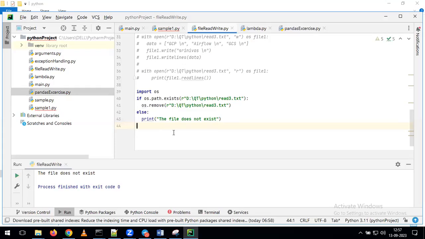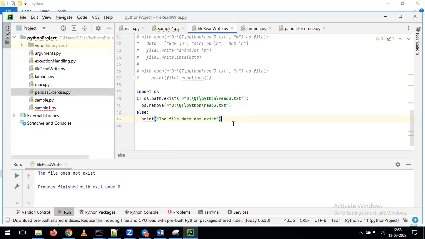Can we delete multiple files at a time? Yes, if you want to delete multiple files, you can provide all the files in list format, or you can give a regular expression. For example, if I give *.txt, it will try to remove all the text files. If you have CSV files, you can give *.csv, and it will remove all the CSV files in your folder. Okay, thank you. Any other questions?